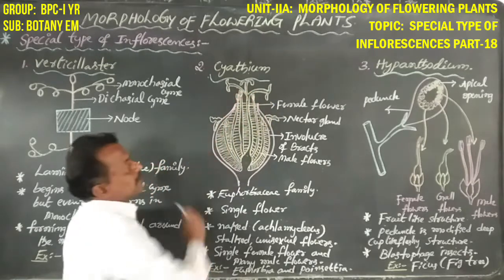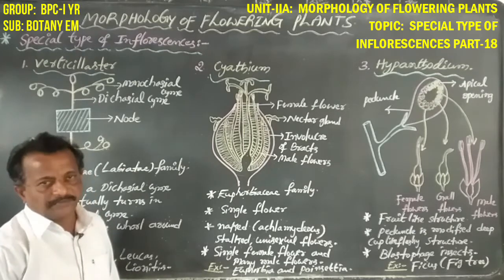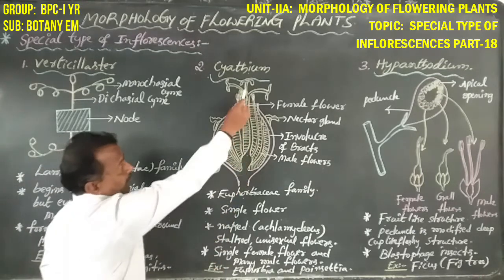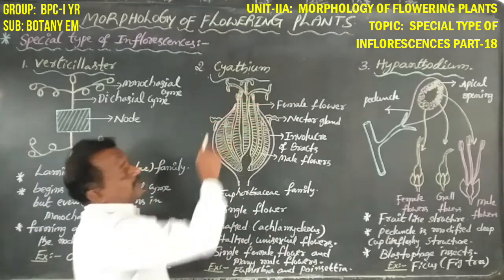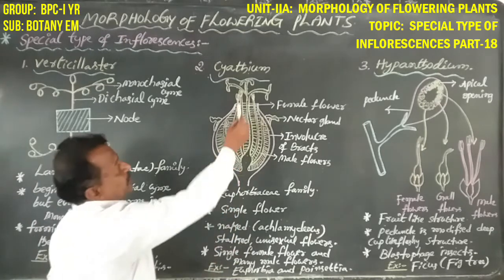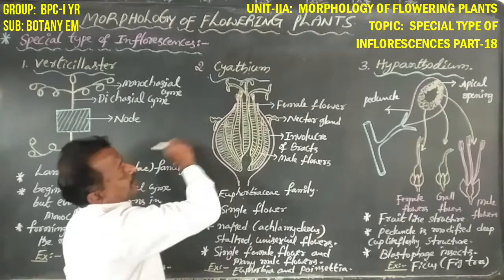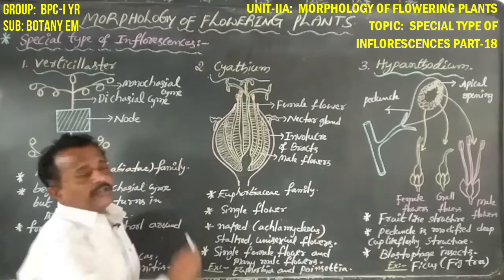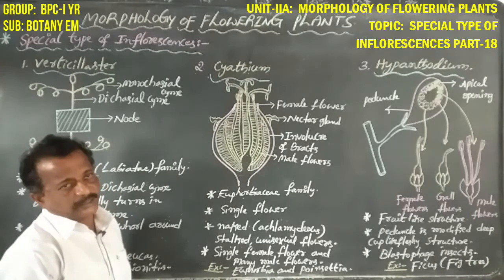Tricarpellary means carpels are three. Syncarpous means the carpels of the gynoecium are fused. That is tricarpellary syncarpous.